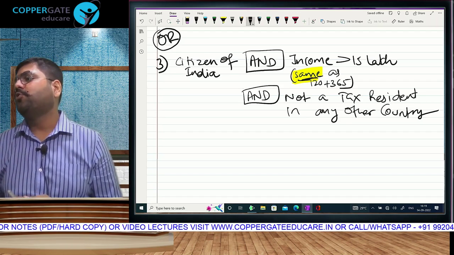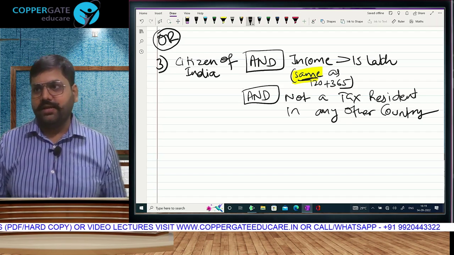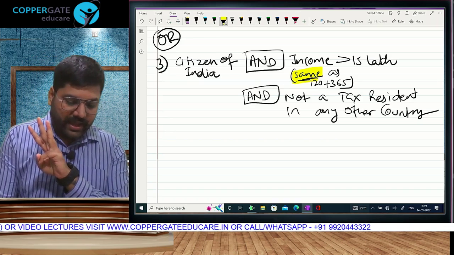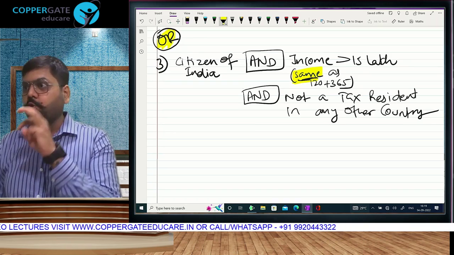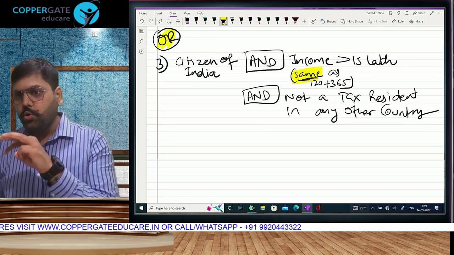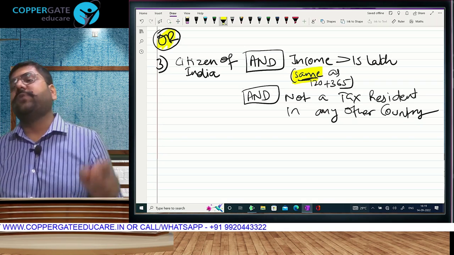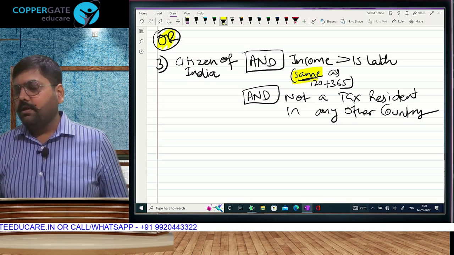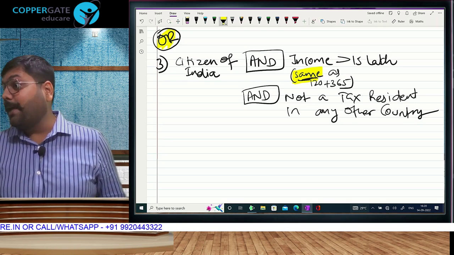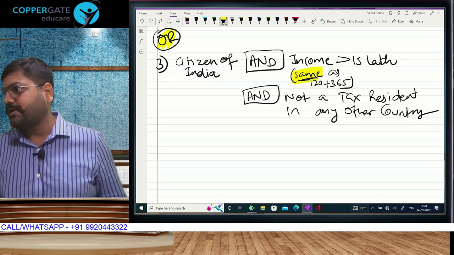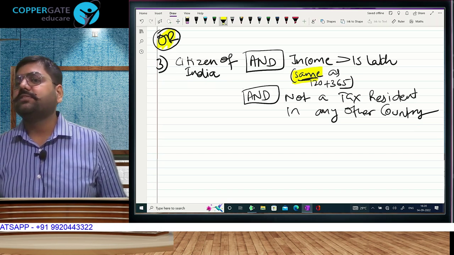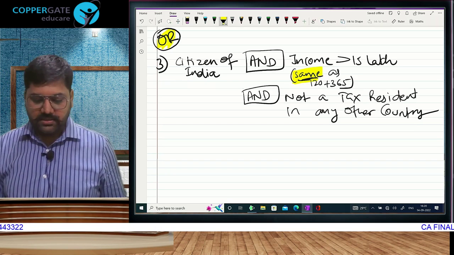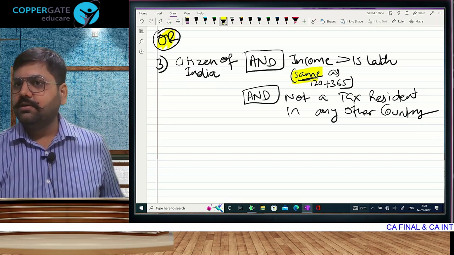step 1. How do you become resident or non-resident? If I may conclude like this, 3 conditions. Satisfy any one of them. 1 or 2 or 3, friends. 1 or 2 or 3. 3 conditions. Satisfy any one of them. So you become a resident. That means to become non-resident so that your world income does not get taxed, you have to dissatisfy all the three. You are able to understand this? Yes. We go to step 2 after a 5 minute relaxation time.